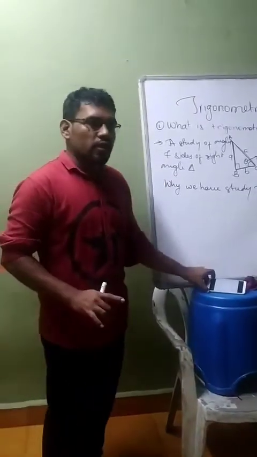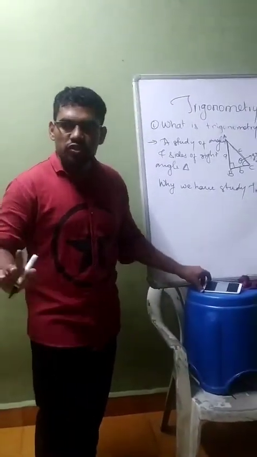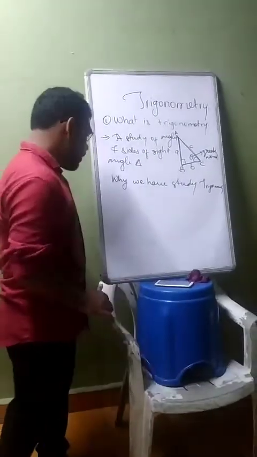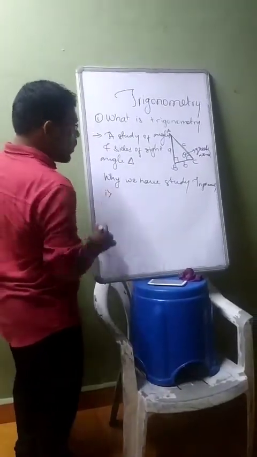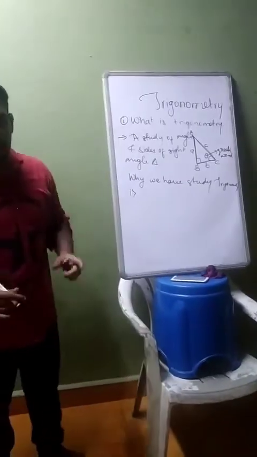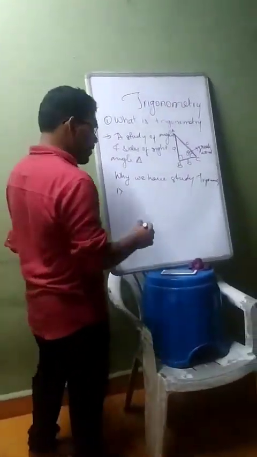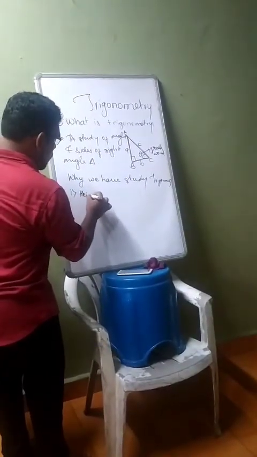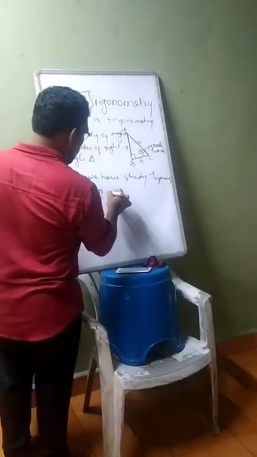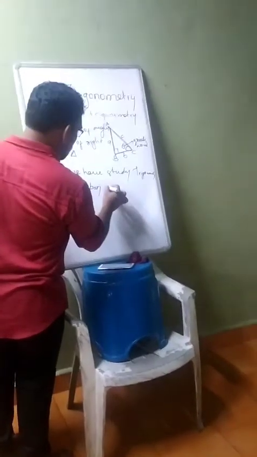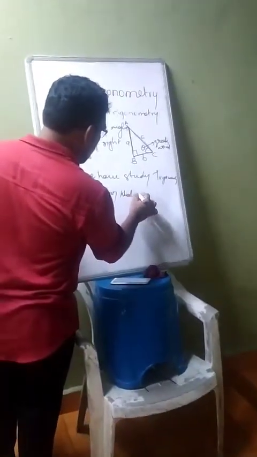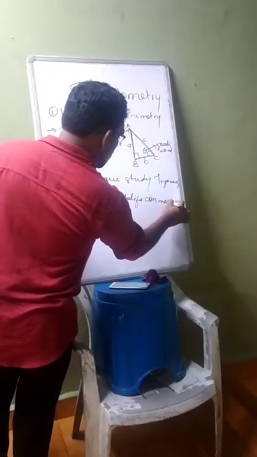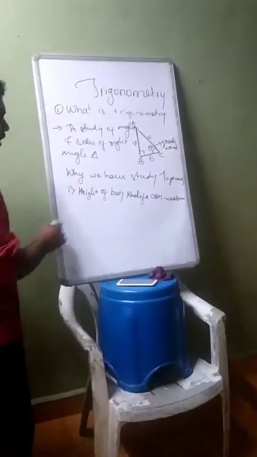The first reason I can give is that you can measure the height of the Burj Khalifa, or any building. Without physical measurement of any building, you can measure its height with the help of an angle. So the height of the Burj Khalifa can be measured with the help of trigonometry.